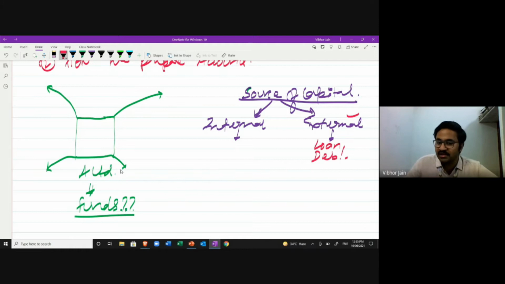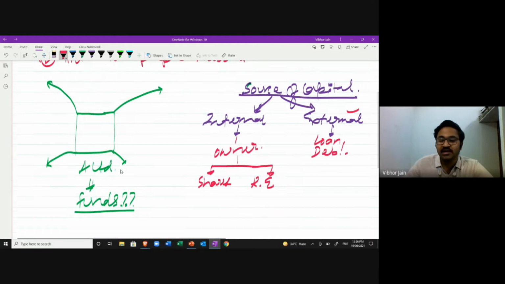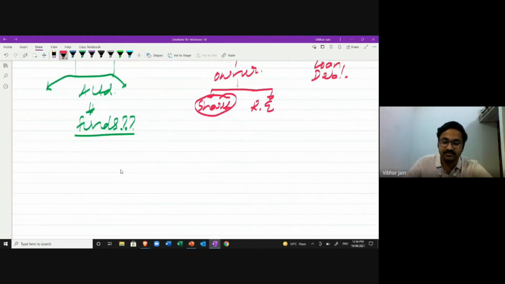When I talk about internal sources, internal means the owner, the funds contributed by the owner. Here we talk about two things: shares and retained earnings. I'll explain how shares work. This is one of the uses of financial accounting, and with this example I'm going to explain how financial accounting is processed and how accounts are maintained.